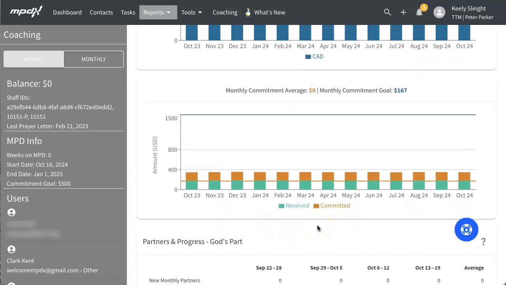This is a 13-month graph of a person's received and committed values. Green notes giving received, orange notes giving committed. One purpose of this graph is to show whether or not the amount received is increasing, decreasing, or remaining static over time. Ideally, as MPD continues and people begin their committed giving, the received value will increase.